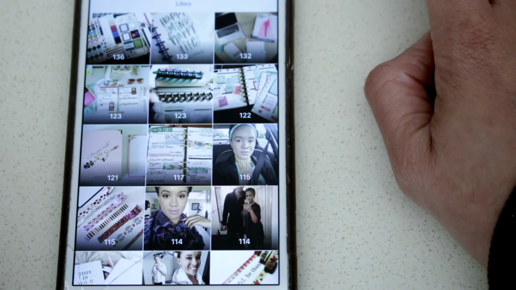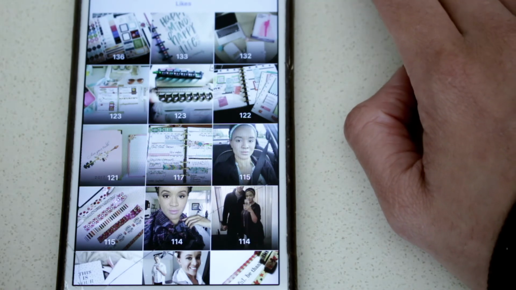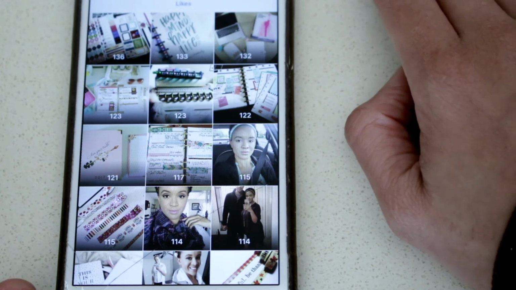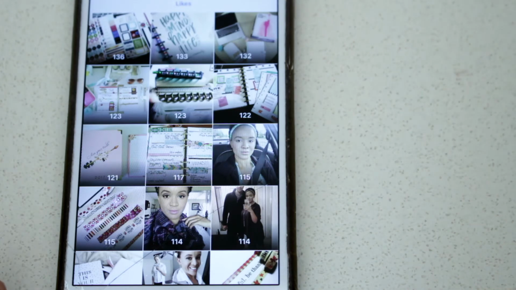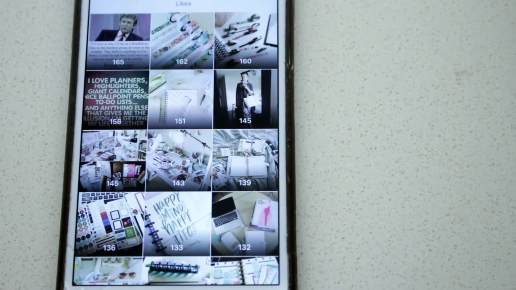And that is what I mean when I mention checking your analytics. Looking at this maybe once a week, or I say look at it once a week, and go from there. If you look at it every day, it's going to overwhelm you. You're going to say, oh, they like this. No, they don't like this. Or they like this. If you look at it once a week and kind of just get a general idea of what the followers are liking, and then at the end of the month, see if anything has changed, then you can go from there. But analytics are very important if you want your channel to grow. Whether it's Instagram, whether it's your blog, whether it's YouTube, it is very important to look at your analytics because it's going to help you.